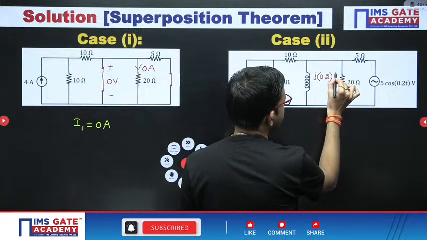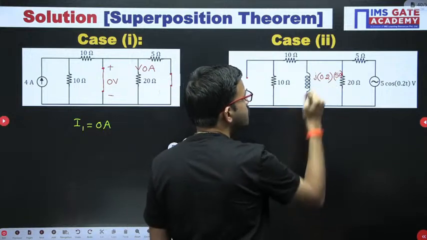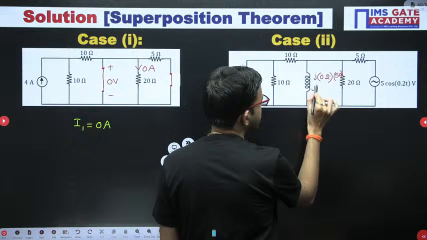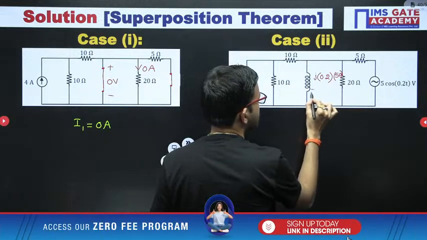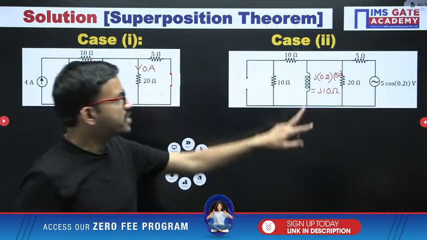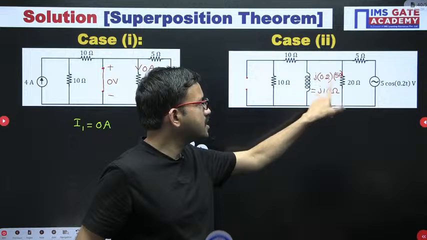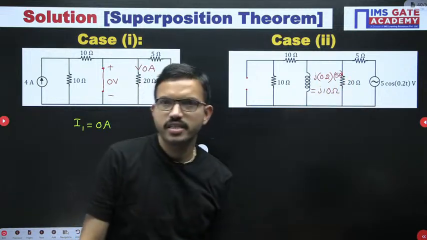So 50 into 0.2 means you are getting j 10 ohm. Yes or no? 50 into 2 is 100, and after that you have to place the radix point after one place, so you are getting j 10.